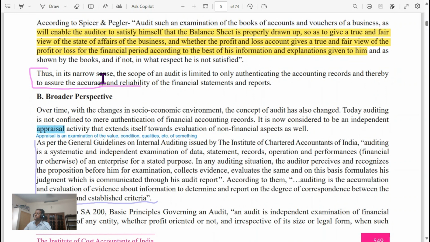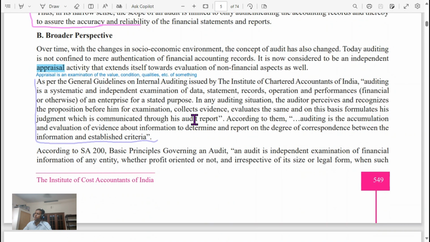Thus, in its narrow sense, the scope of an audit is limited to only authenticating the accounting records and thereby assuring the accuracy and reliability of financial statements and reports. Appraisal is an examination of value, condition, quality, etc. of something.